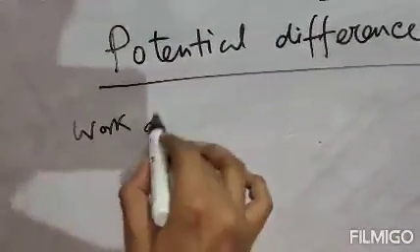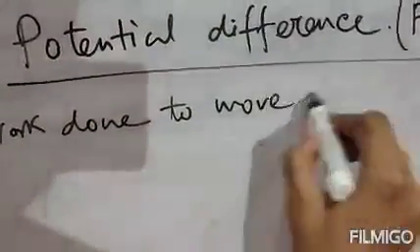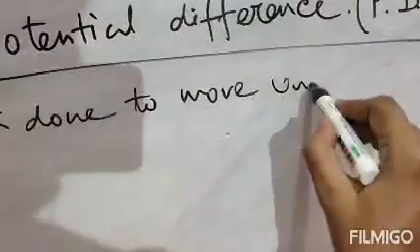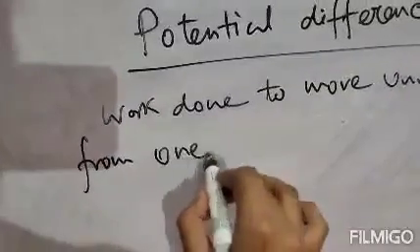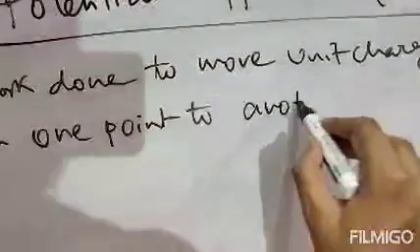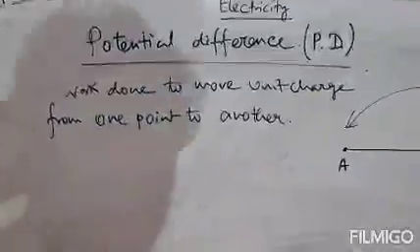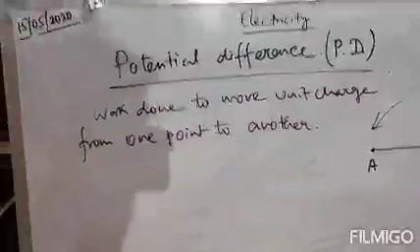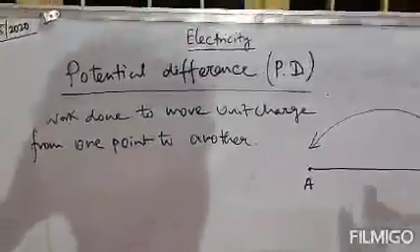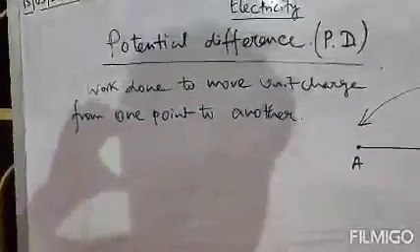Clear? So the definition is work done to move or to carry unit charge from one point to another. So potential difference is the work done to move unit charge from one point to another. This is the potential difference, or simply PD. Clear? And this is the reason due to which electric charges flow. This is the main reason due to which electric charges can flow.